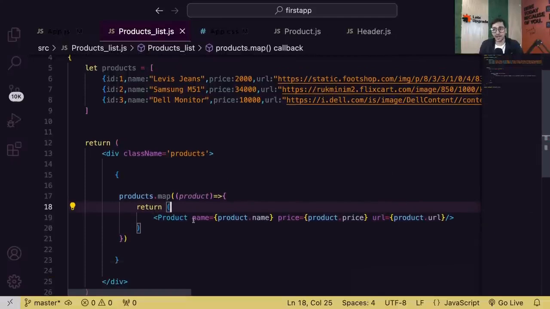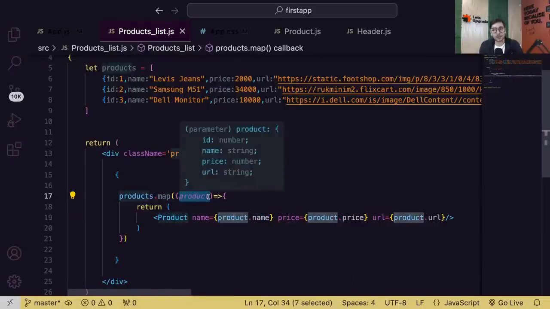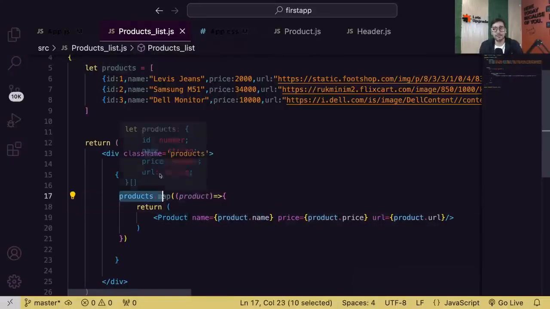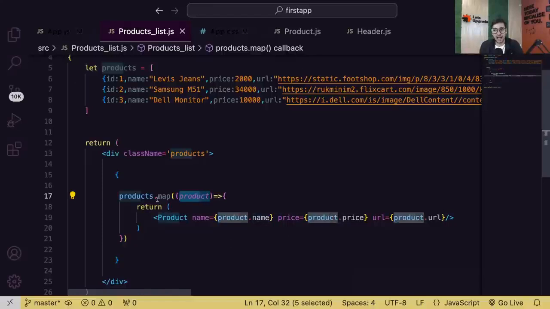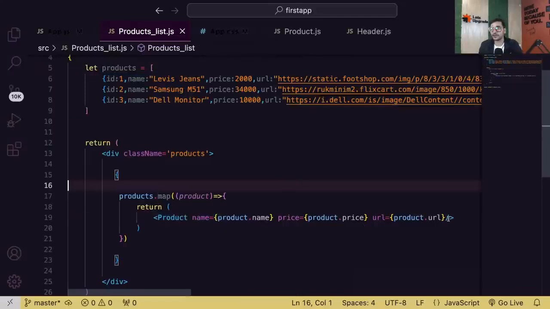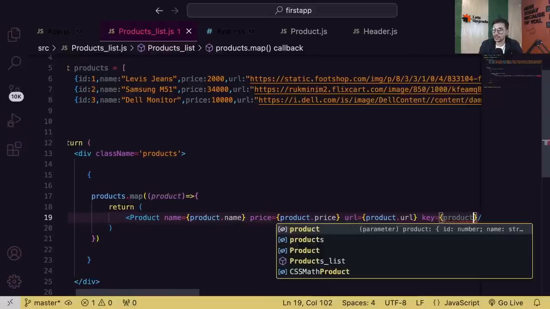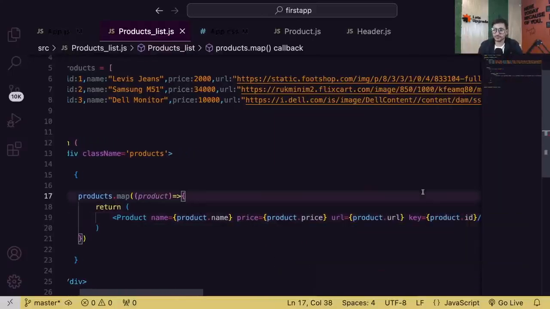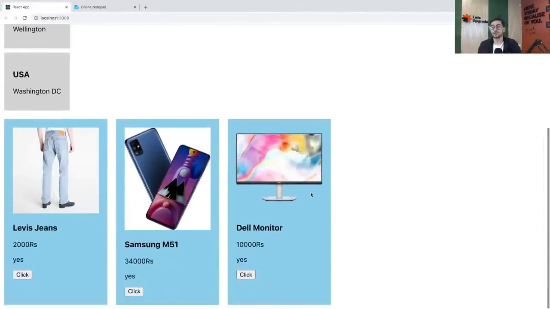That's all. So initially you were hard coding name Levi's jeans, price 2000. Now name is product dot name. What is product? The object coming in the loop, which is getting generated because you're performing map on this array. So the first time, the first object comes inside product. So product dot name, product dot price. Now this map will run 3 times because in the array you have 3 products. It will generate the product component 3 times. Now if you see the output, and also guys, don't forget the key. The key can be product dot ID. And now see, the same output.